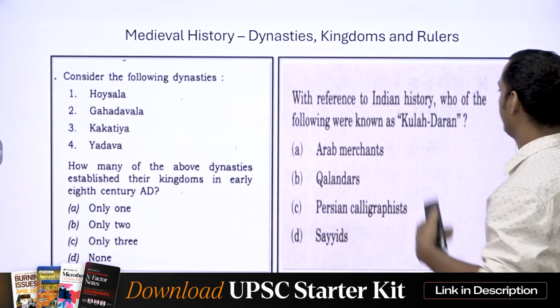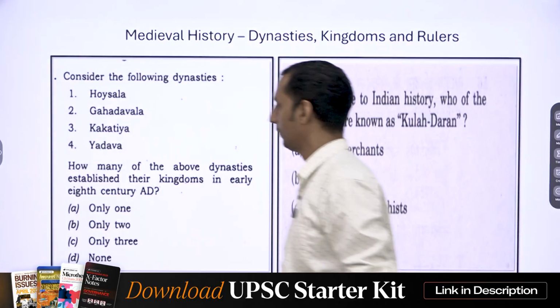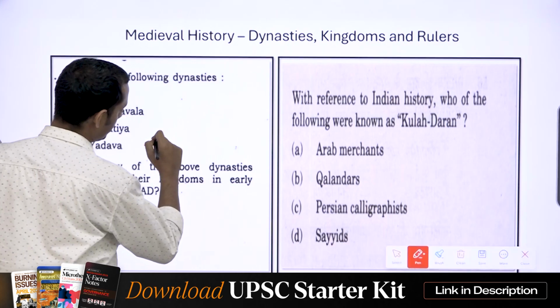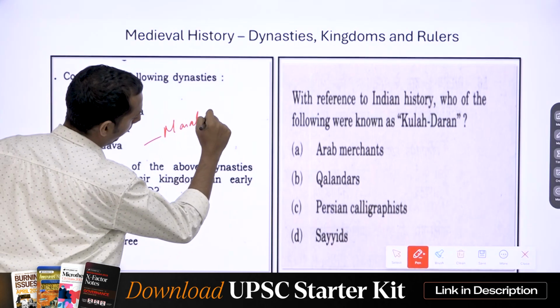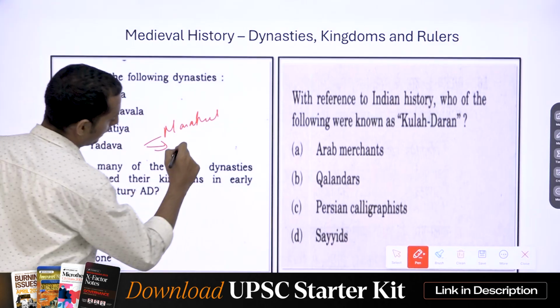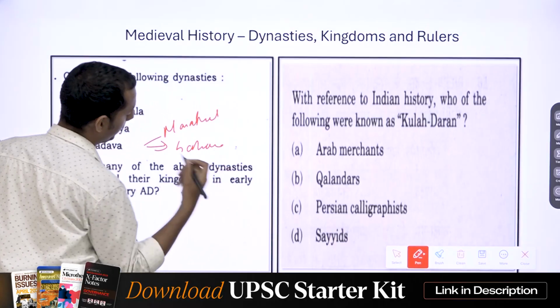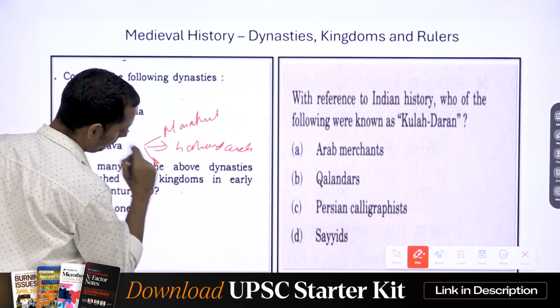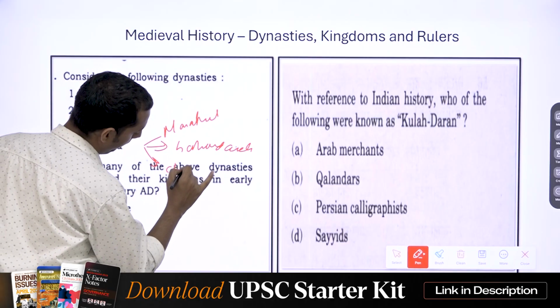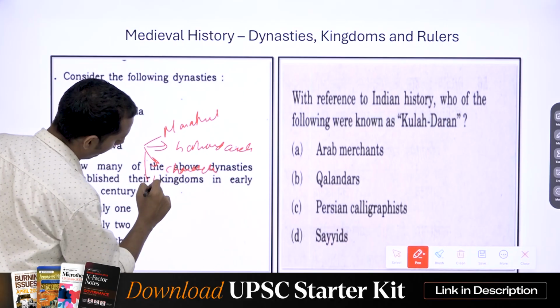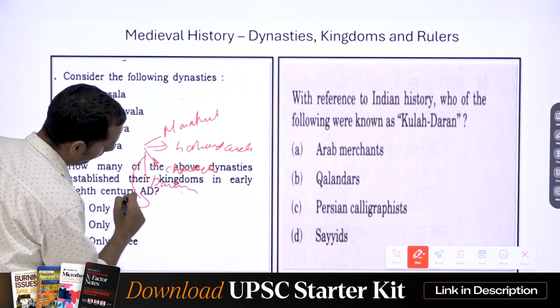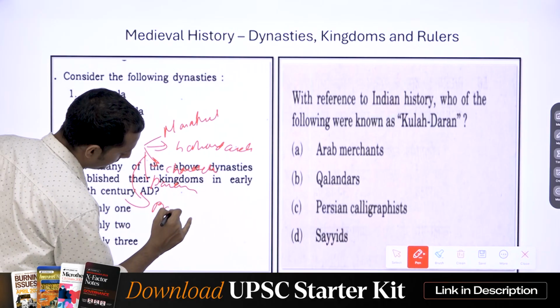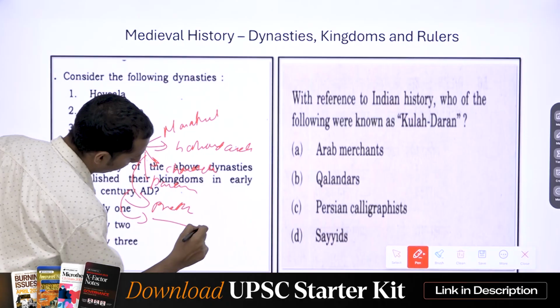Now, regarding the other dynasties that I just mentioned, let's say the Marathas, or the Gahadavalas, into which the Pratiharas basically split into all these different dynasties. You have Chandela, you have Paramaras, you have Pratiharas, you have all these different dynasties.